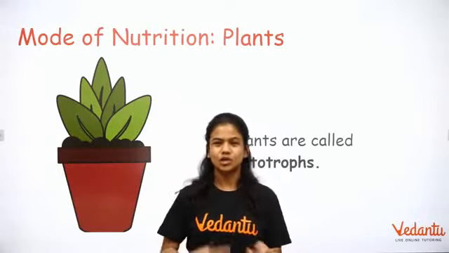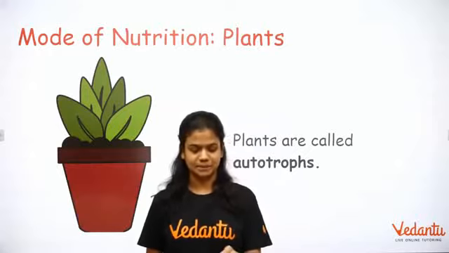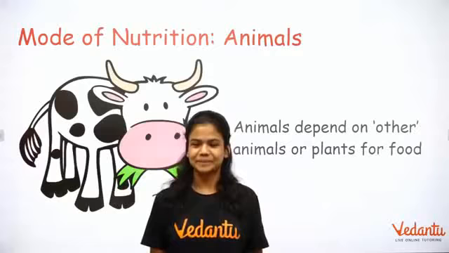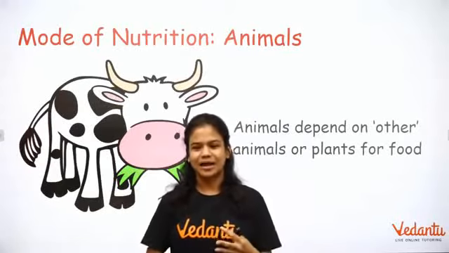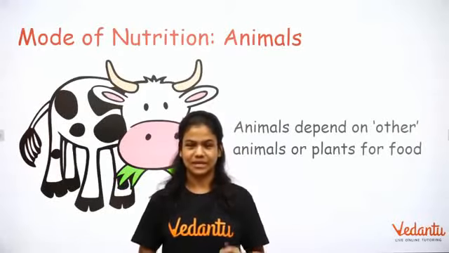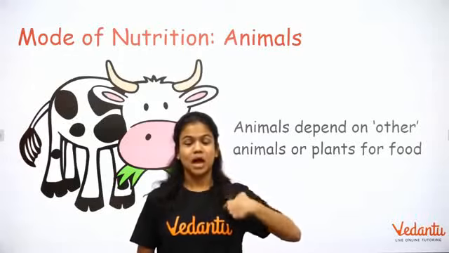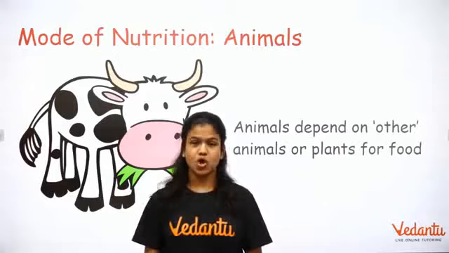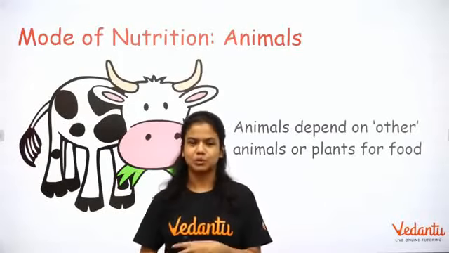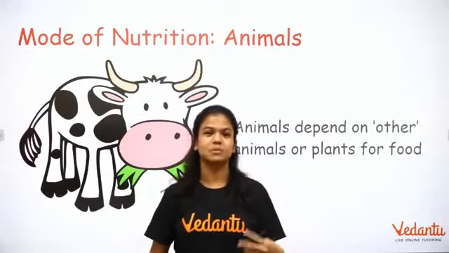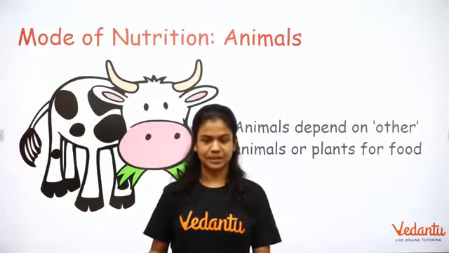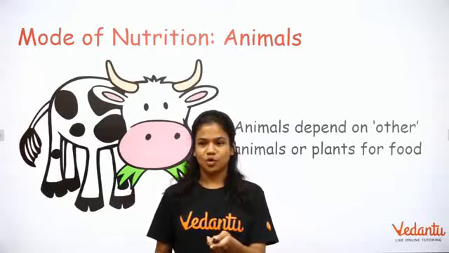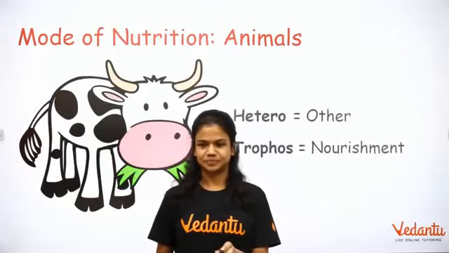Now let's take a look at the mode of nutrition for animals. It's a little bit different, actually very different. Animals depend on other animals or plants for food. It's very natural. We cannot make our own food. We almost always depend on plants or other animals. We eat chicken, we eat fish, those are other animals. We have spinach, that is a plant. So let's try and understand what the other means and what nutrition means here.